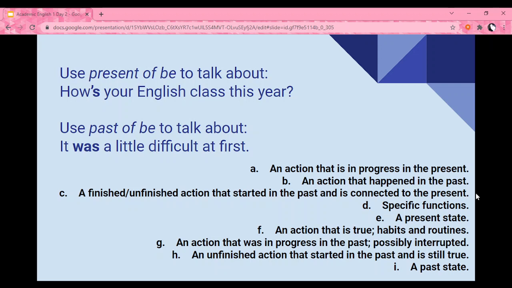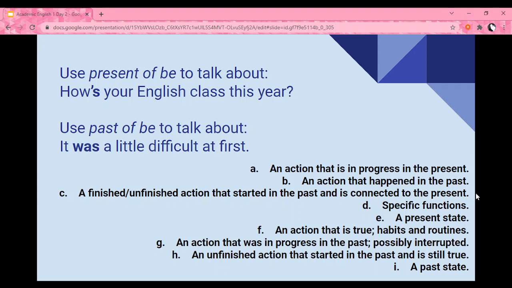A finished or unfinished action that started in the past and is connected to the present. Specific functions. A present state. An action that is true, habits and routines. An action that was in progress in the past and it was possibly interrupted. An unfinished action that started in the past and is still true, or a past state.